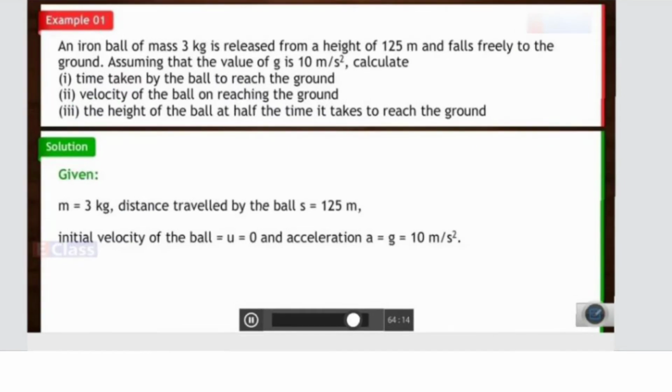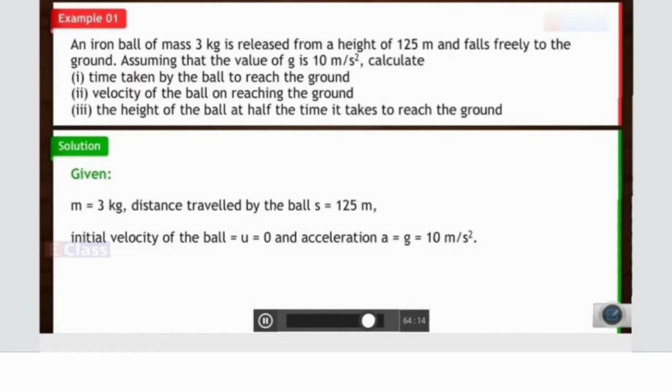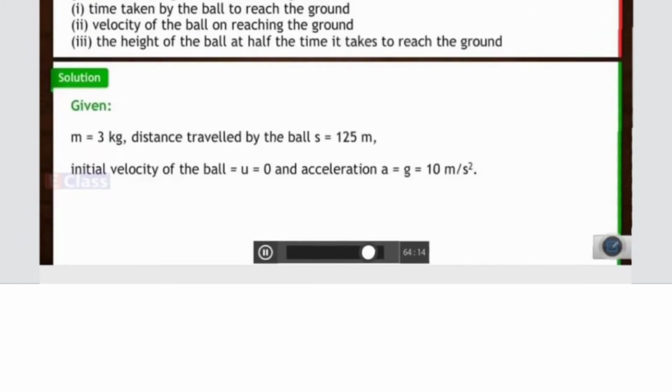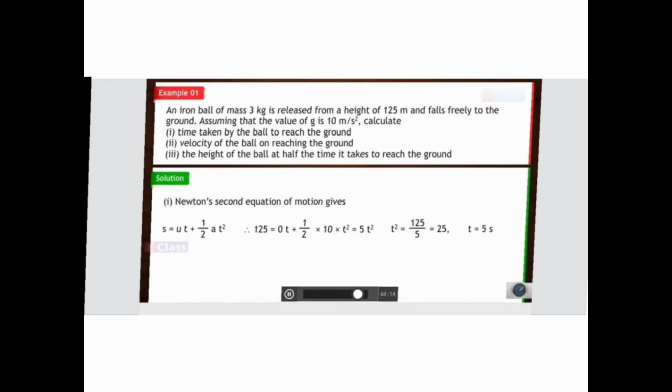It is given that the mass is 3 kg and the distance travelled is 125. Of course, when it is coming in the downward direction, we are going to take u equal to 0. When the body is falling downward, u equal to 0, and when the body is thrown upwards, v equal to 0. That you always keep in mind. And we are going to take g as 10. So let us calculate it.